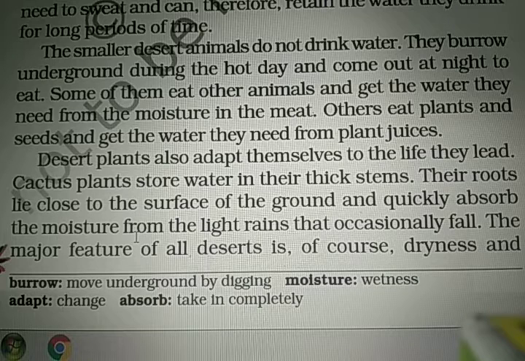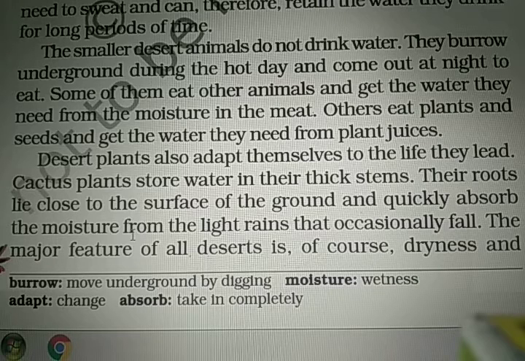Now, some of them eat other animals and get the water they need from the moisture in the meat. Moisture means wetness. When they eat the meat of other animals, the meat has moisture, and they get the required amount of water from the moisture in the meat. In this way, they don't drink water.